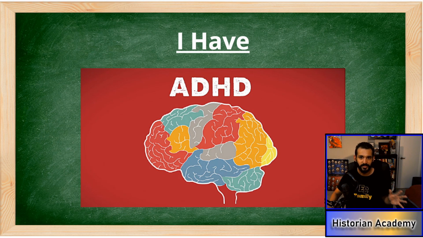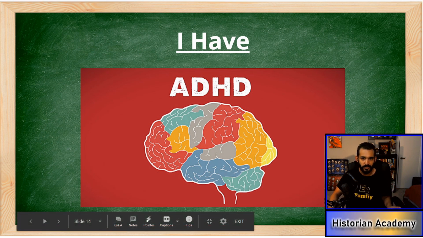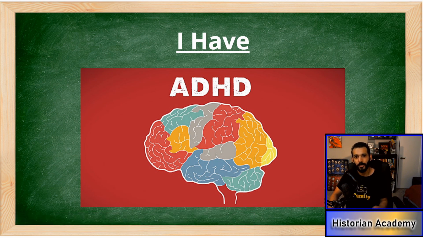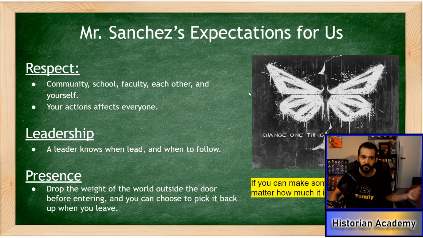That's something that we need to understand, is that this class is all about us as a group, us as a whole, and helping each other out, which goes into my expectations for everyone. The first one of my expectations is respect. For me, I'm the last person you need to respect. I'll be honest and straightforward. What you need to respect the most is first yourself. Respect yourself. That's my biggest pet peeve, is you not respecting yourself.